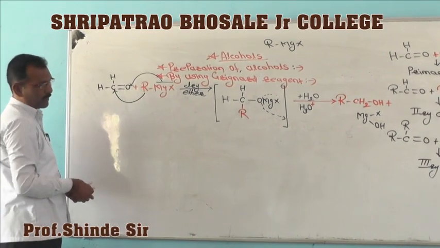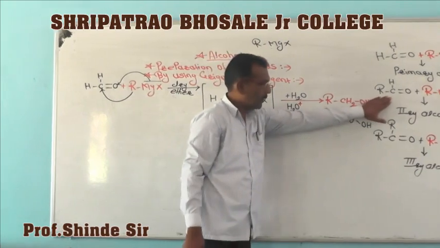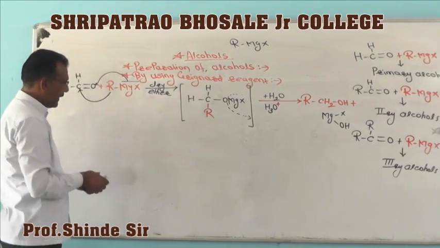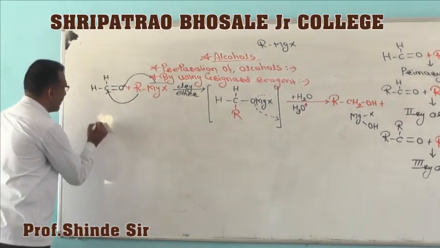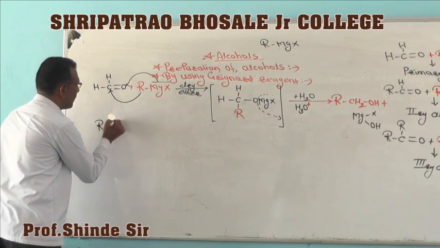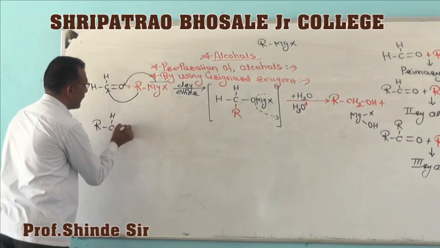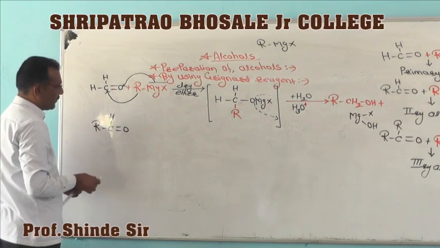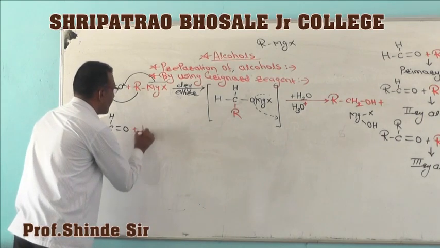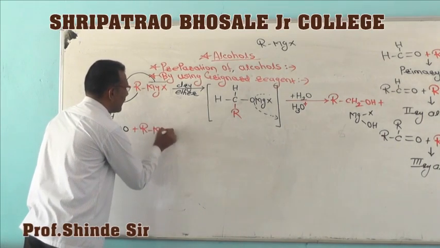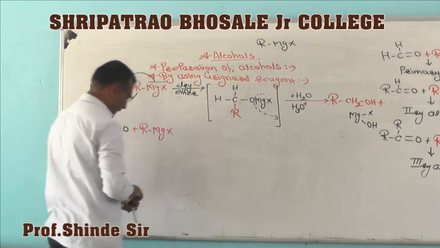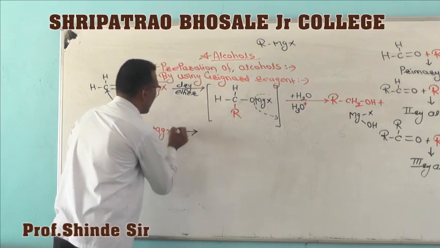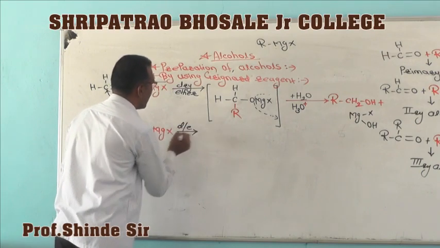Now secondary alcohols I have already shown here. In case of secondary alcohols, except formaldehyde, the remaining aldehydes are used. For example, consider an aldehyde here. These aldehydes are treated again with Grignard reagent. Same condition again, the reaction is carried out in presence of pure and dry ether. I will write in short here, pure and dry ether.